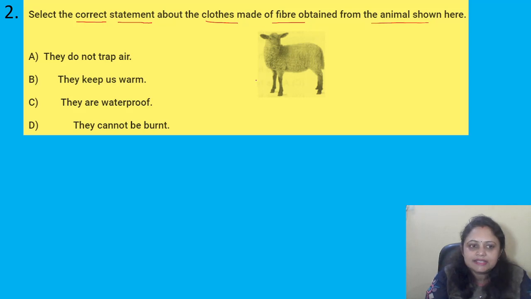Okay. So here you know what the animal is. The animal is sheep. So they do not trap air, this one is not correct. They trap air, that's why it keeps us warm. Then they keep us warm, yes, this one is correct. They are waterproof? No, they are not waterproof. They cannot be burnt, this is also wrong. They can be burnt. So the correct answer is option B.